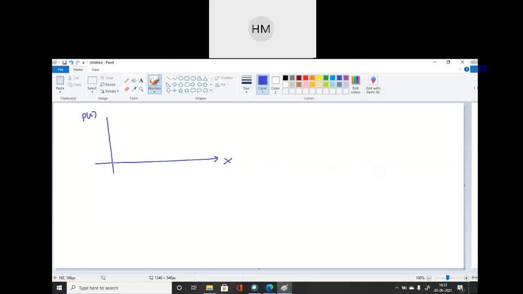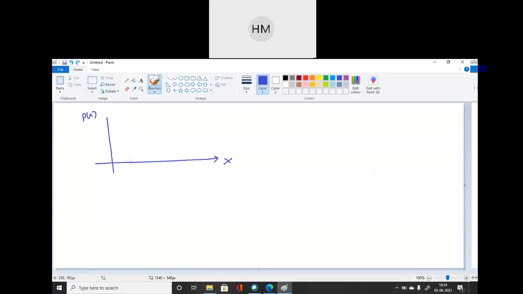Find the corresponding entropy. Just find the entropy.